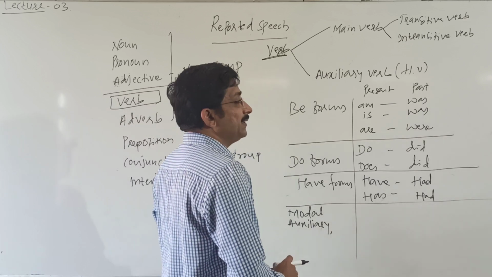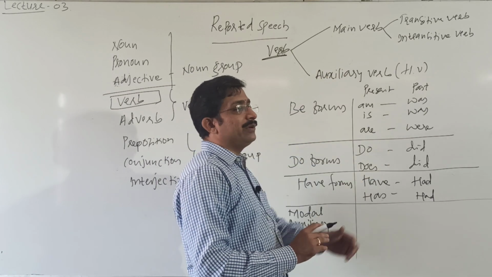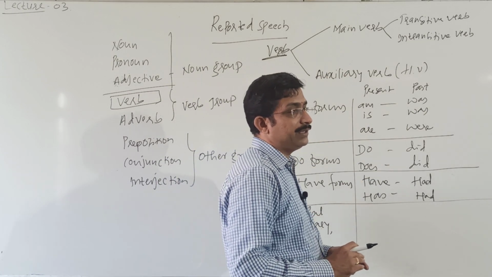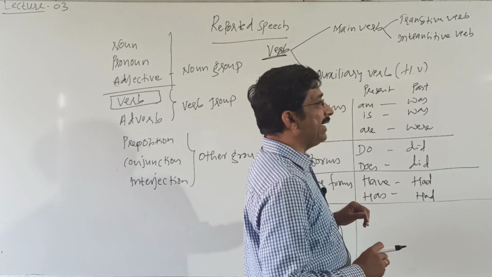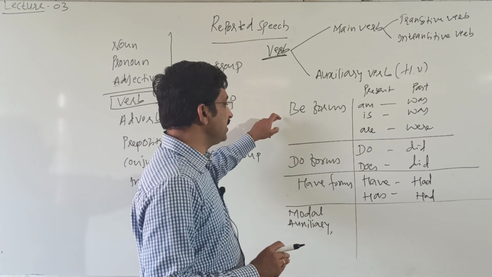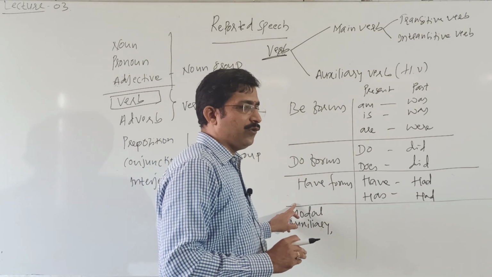Actually, auxiliary verbs are divided once again into two: primary auxiliary and modal auxiliaries. Primary auxiliaries are be forms, do forms, have forms.